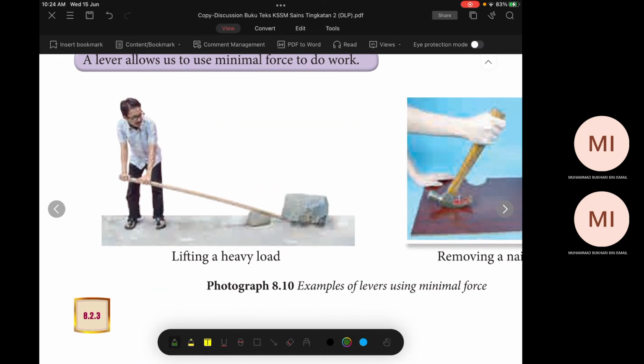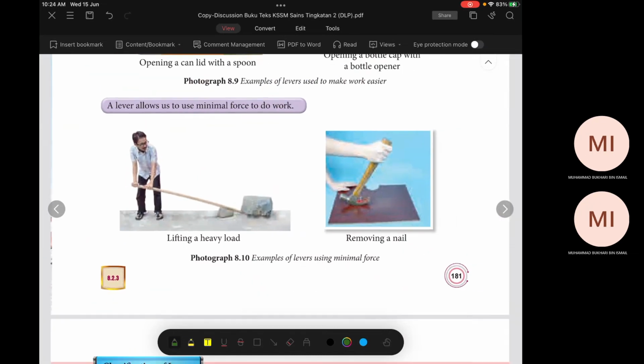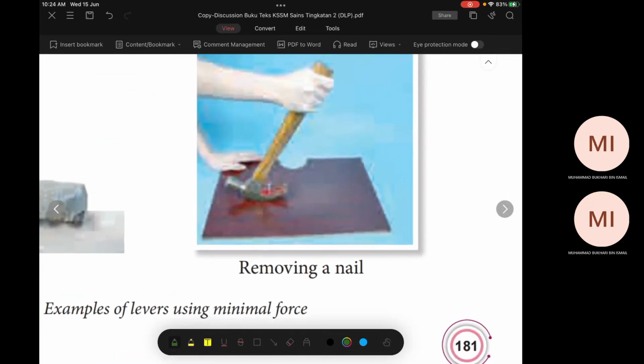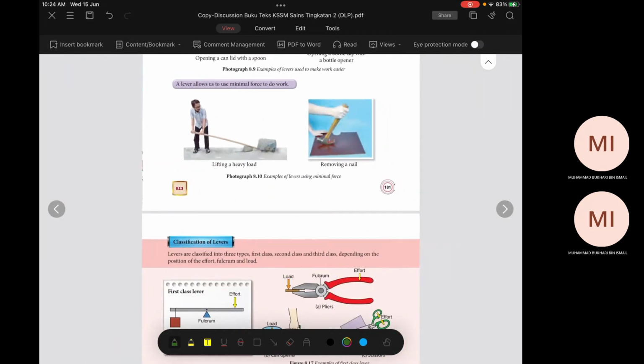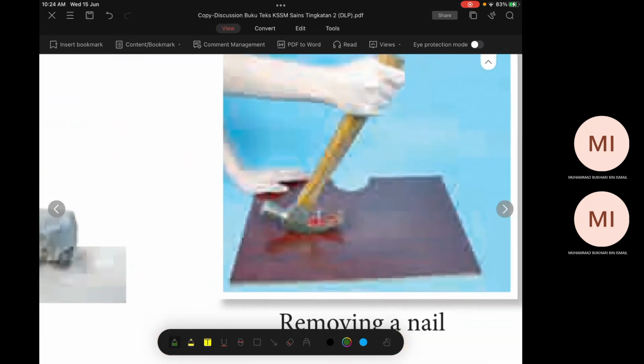Ini cara mudah lah, tapi janganlah buat. Awak buat sesuai sikit, lebih besar ke, lebih mudah untuk angkat ya. Removing nail, kenapa buat ni? Kat sini, kat mana level, kat mana dia punya fix point? Fulcrum dia kat mana? Fulcrum dia tak gerak. Dekat sini lah fulcrum ni. Ini awak punya pause. Sini apa? Paku ni? Load dia.